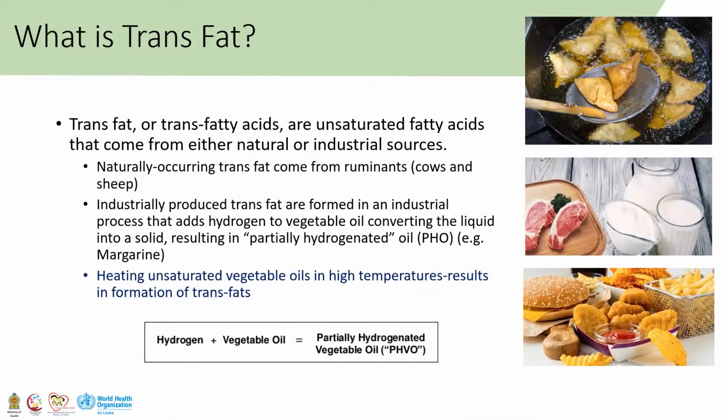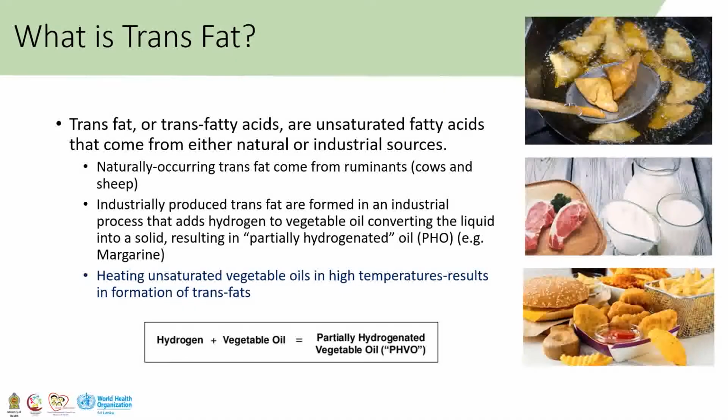Trans fats or trans fatty acids are unsaturated fatty acids that come from either natural or industrial sources. Naturally occurring trans fats come from ruminants such as cows and sheep. The second category is industrially produced trans fat, which is formed in an industrial process that adds hydrogen to vegetable oil, converting the liquid into a solid, resulting in partially hydrogenated oil. A good example is margarine.